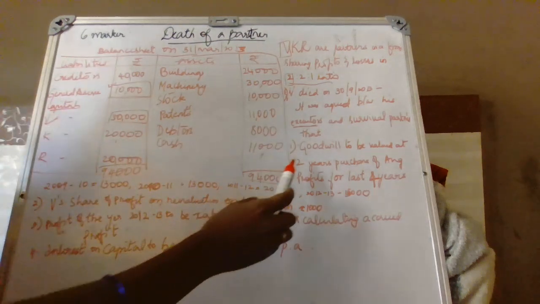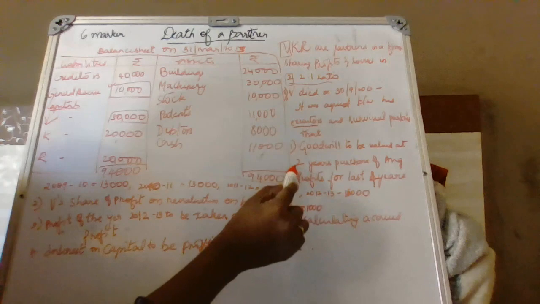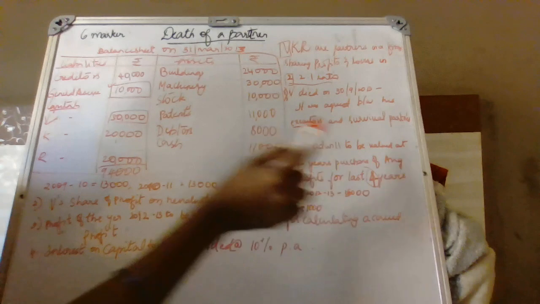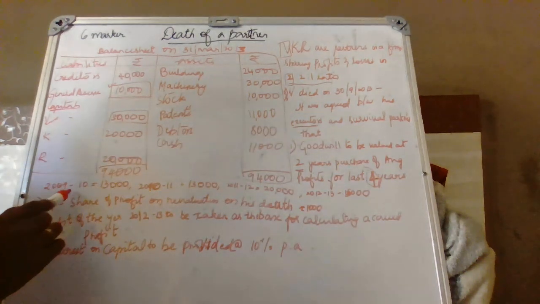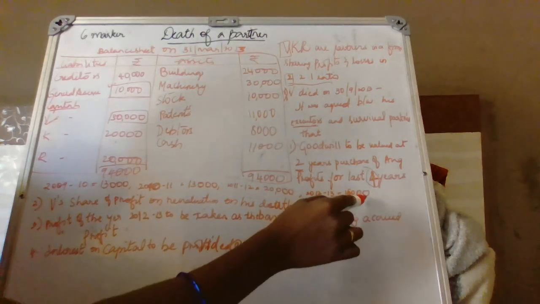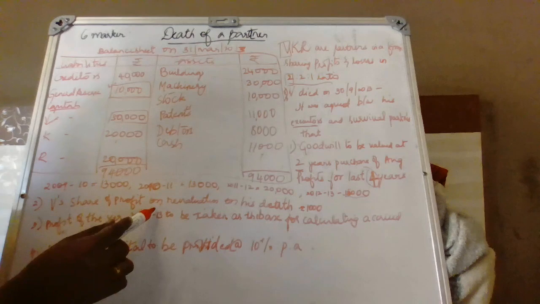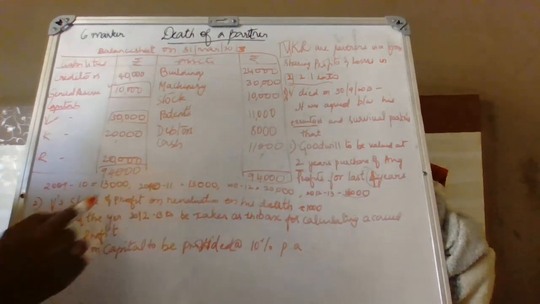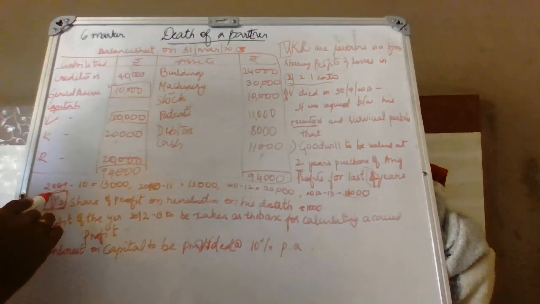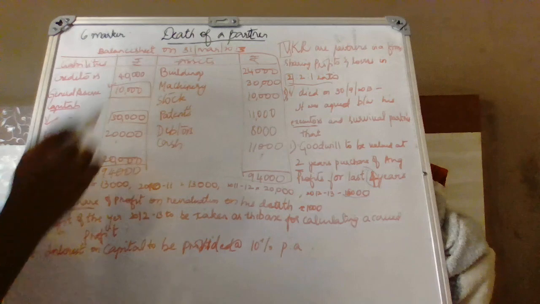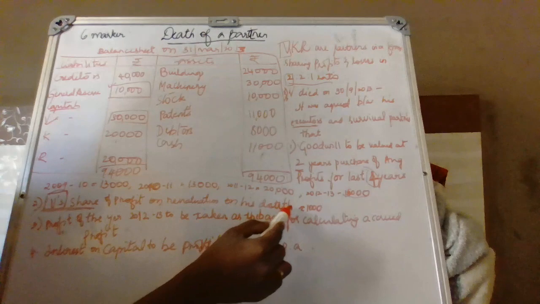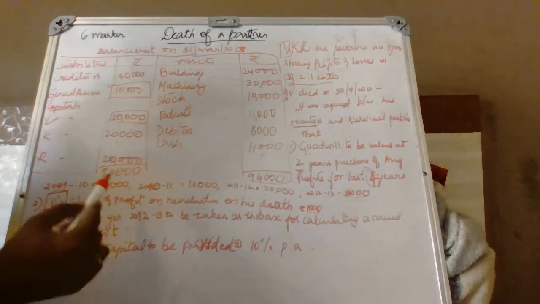Then the first adjustment tells goodwill to be valued at 2 years' purchase of the average profit for the last 4 years. The profits are 2009-10: 13,000, 2010-11: 13,000, 2011-12: 20,000, 2012-13: 15,000. V's share of profit on revaluation on his death is given completely, so there is no month calculation. Please read whether it is V's share or the firm's share of profit. Since it is V's share, there is no month calculation. On date of death it is 1000.